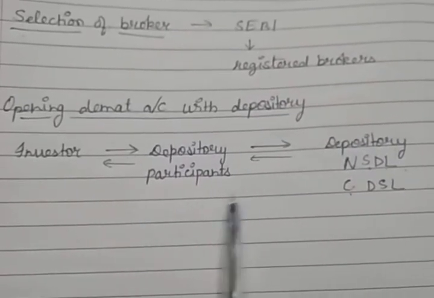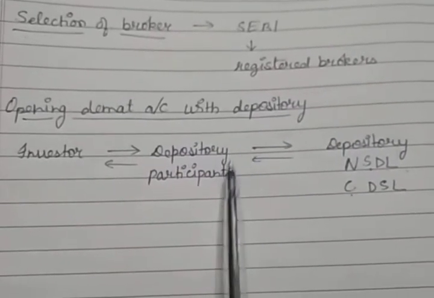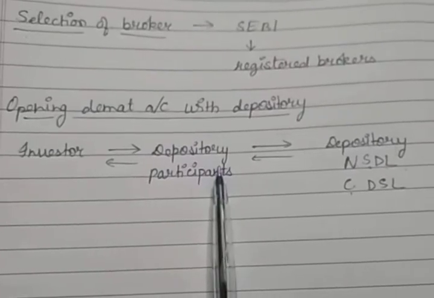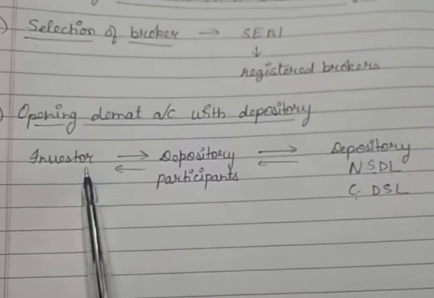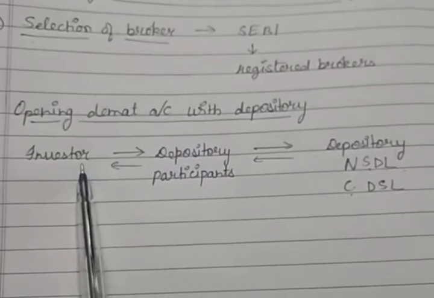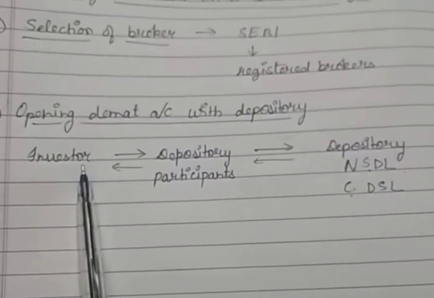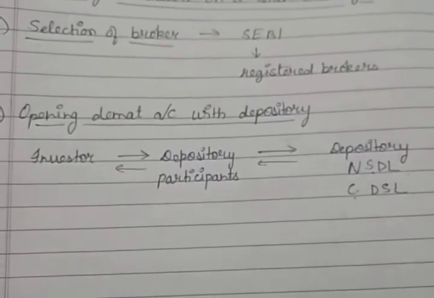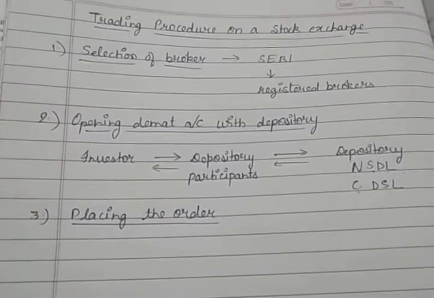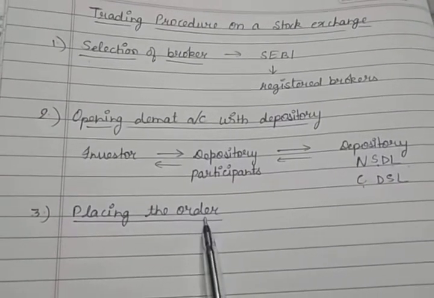Mediator is there, that is the depository participant, that is the banks or the stock brokers, and these depository participants will maintain the securities account balance of the investors, and from time to time they intimate the investors about their holdings.